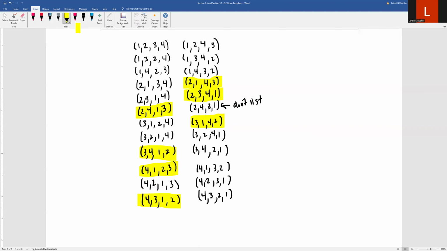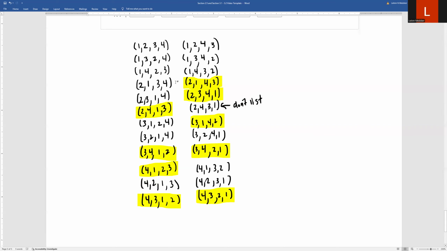So let's keep going. Like I said, this is why I draw it out. 2's in the correct spot on this one. 3's wrong, 4's wrong, 2's 1, and 1's wrong. So that one's wrong for all 4 positions. 3's in the correct spot. 4, 3, 2, 1 is in the incorrect spot.